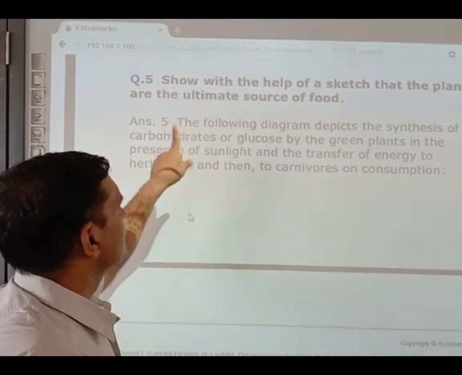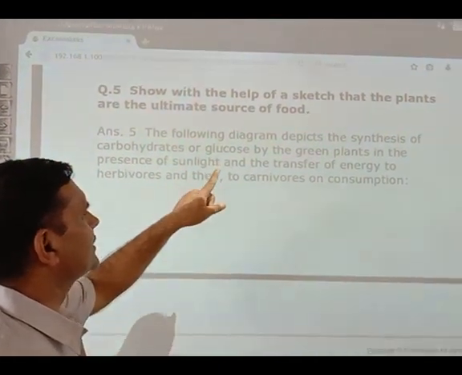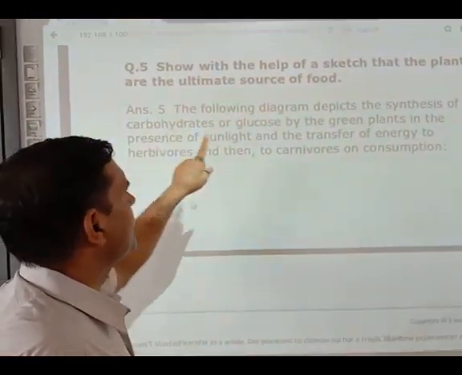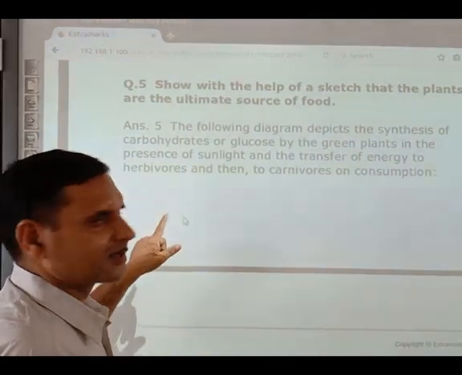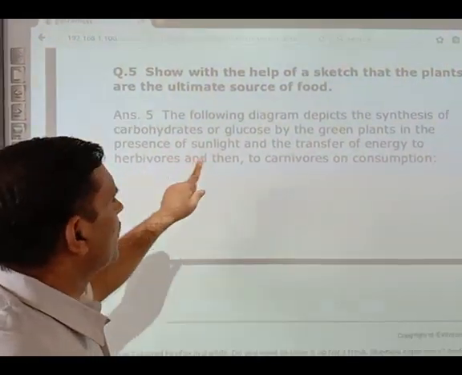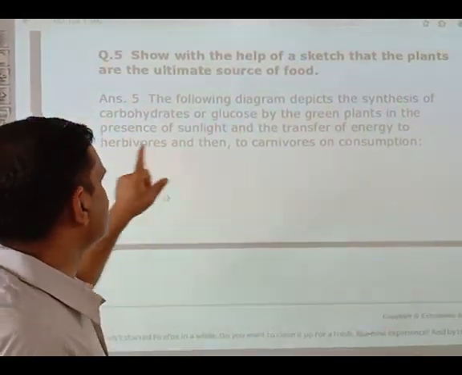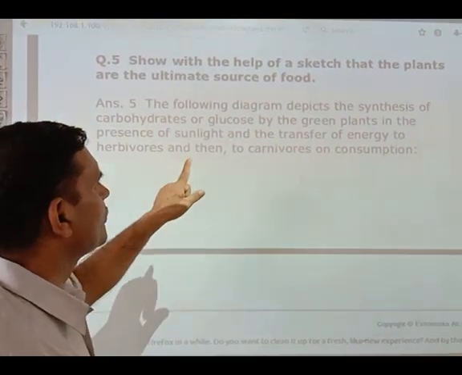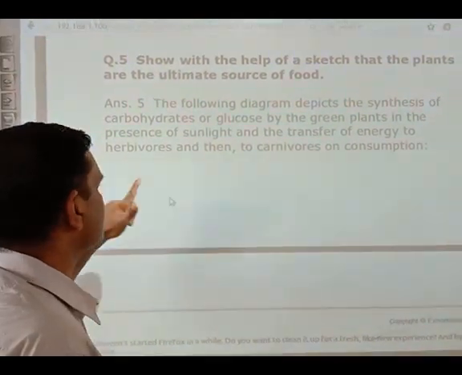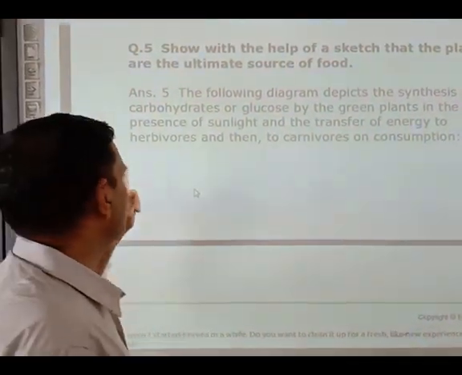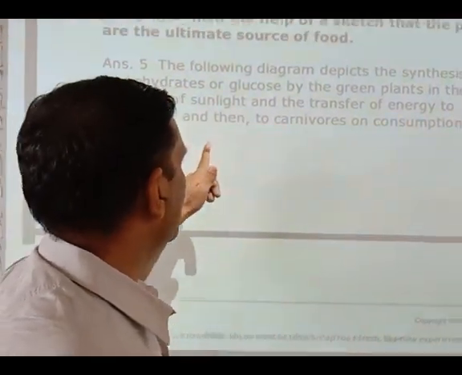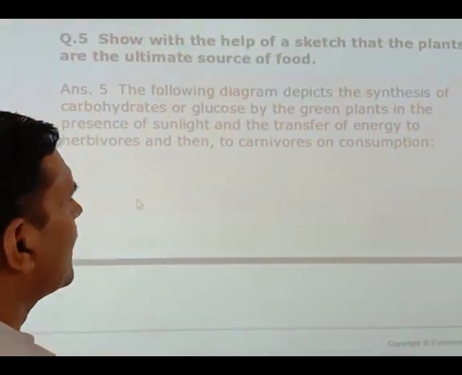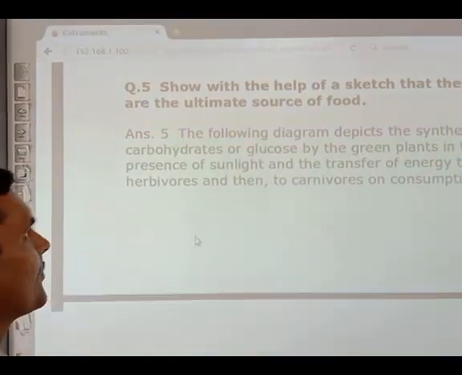Question number 5. Show with the help of a diagram that plants are the ultimate source of food. Answer: the following diagram depicts the synthesis of carbohydrate or glucose by the green plants in the presence of sunlight and the transfer of energy to herbivores and then to the carnivores or consumers.